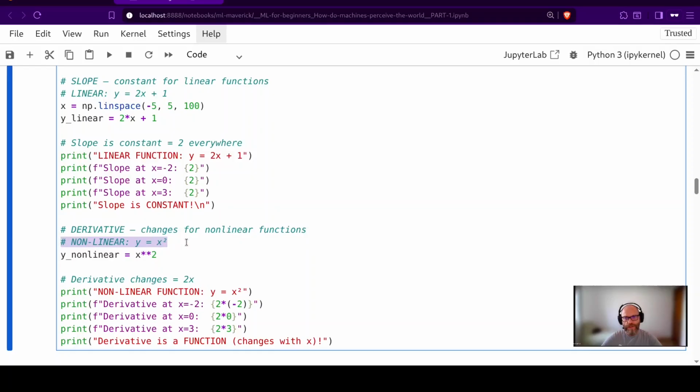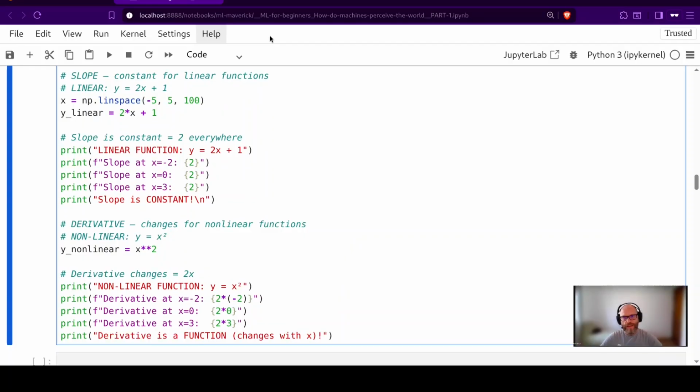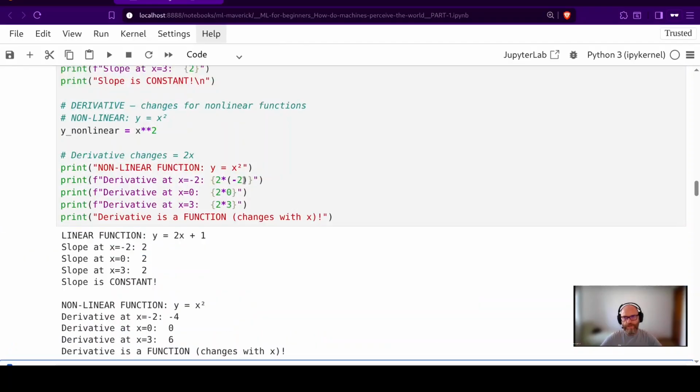The nonlinear function in here is y equals x squared. In machine learning, we use nonlinear functions. The function is in here, and the derivative changes because we have 2 times x. So for x equals -2, we have 2 times -2. For x equals 0, we have 2 times 0. So the derivative is a function that changes with x. To run the code, I will simply hit Shift Enter, and we see the results.